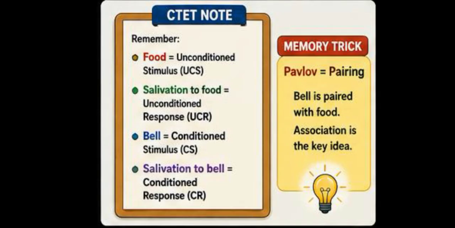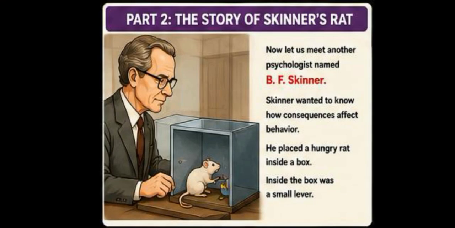Salivation to the bell is the conditioned response. Memory trick: Pavlov is equal to pairing. Bell is paired with food. Association is the key idea here.